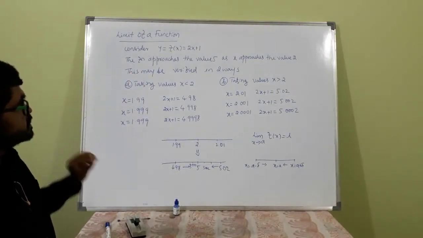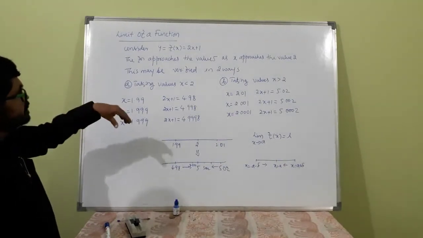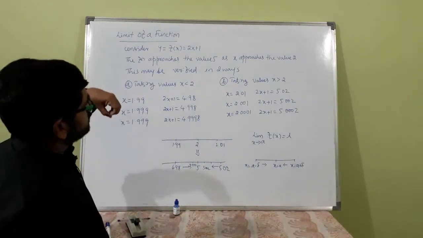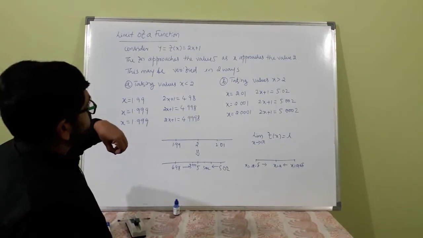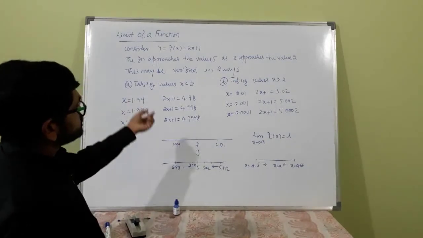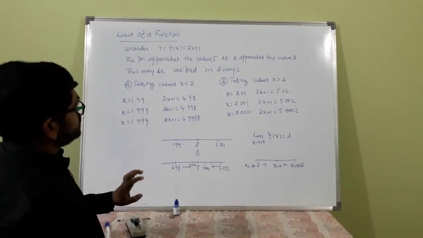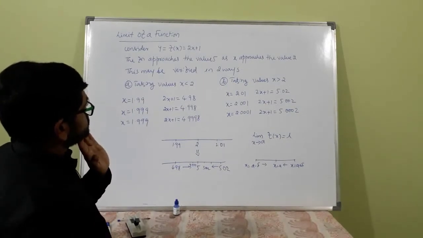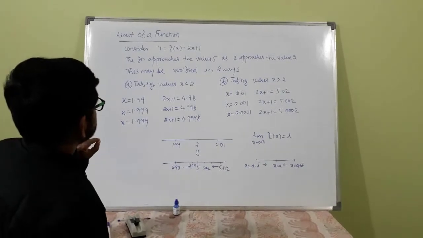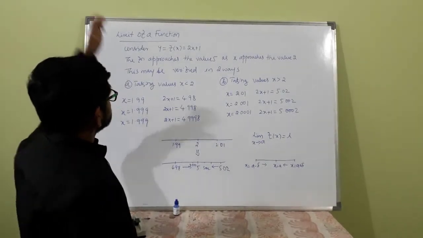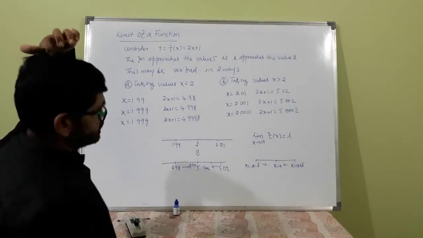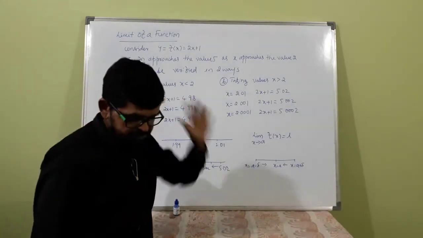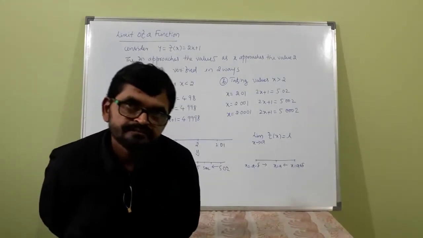But let us put very near, close values to 2 and check whether that holds or not. Limit means this is not the exact value.